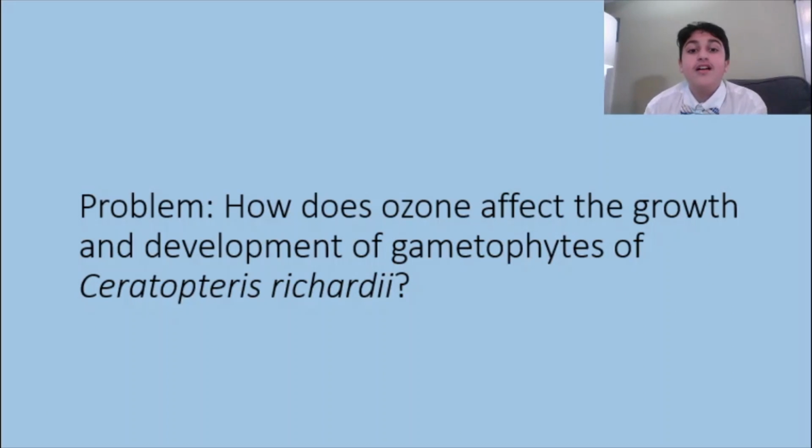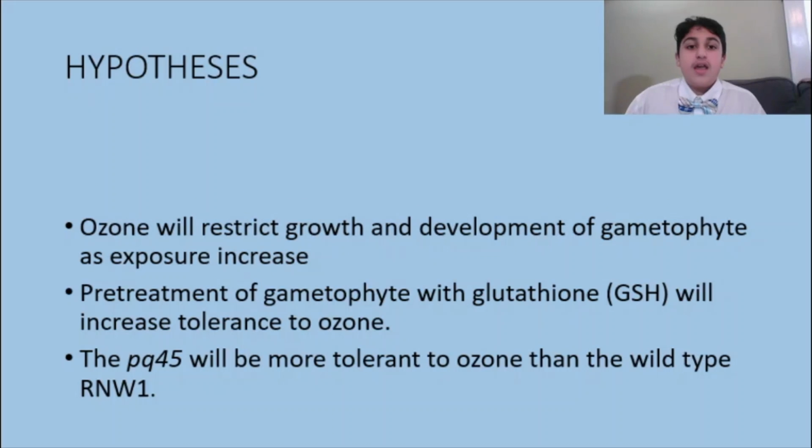Since there are no studies on the effect of ozone on the gametophytes of ferns, my research question is, how does ozone affect the growth and development of gametophytes of Ceratopteris richardii? I hypothesized that as the exposure of ozone increases, there will be a decrease in growth and development of the gametophyte. I also hypothesized that the antioxidant glutathione, or GSH, will increase the plant's tolerance to ozone. And the mutant PQ45, which is resistant to herbicide, will have more tolerance to the ozone than the wild type.